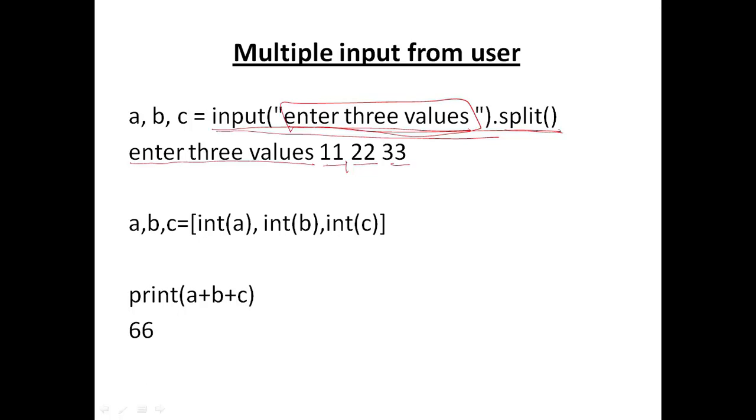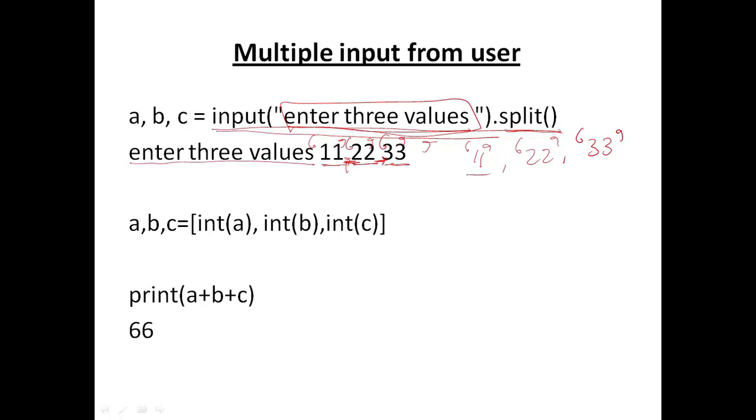So if you write 3 values, 11, 22 and 33, after giving the spaces, make sure there are spaces between 11, 22 and 33, then this split function will split this string from the spaces. That means it will split it like this. So basically it will split into 3 strings, 11, 22 and 33.